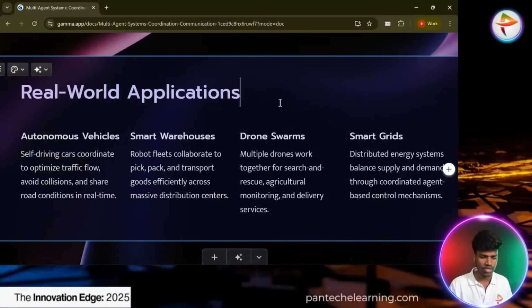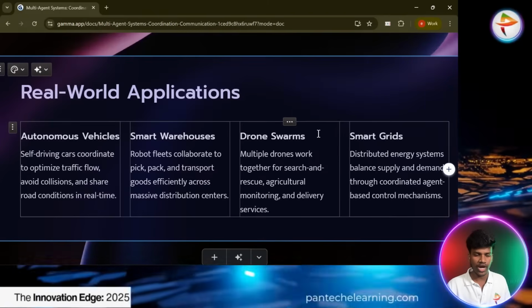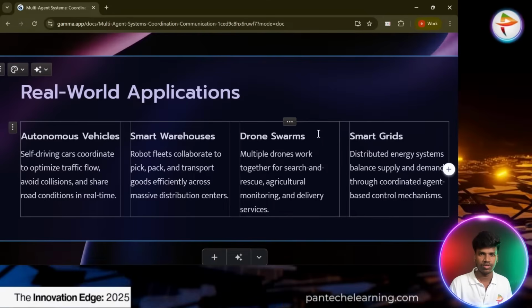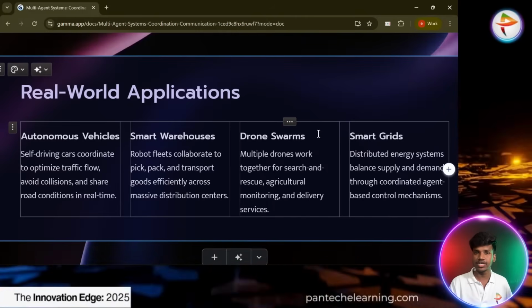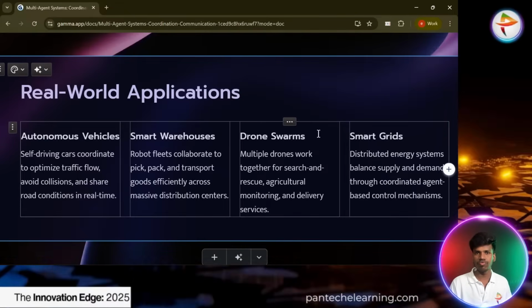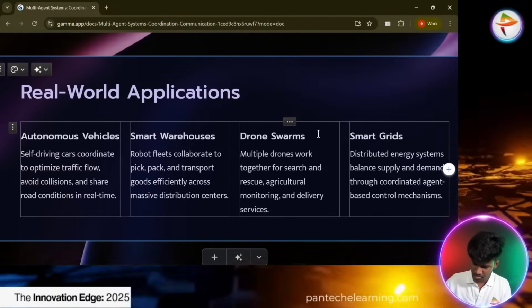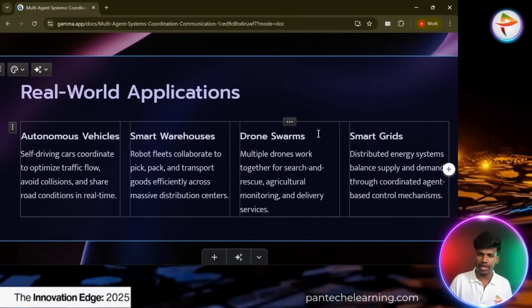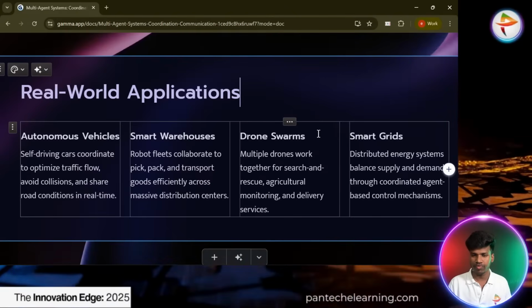That is smart warehouse. And drone swarms means multiple drones work together for search and rescue, agriculture monitoring, and delivery services. The most common and familiar one is the drone show, which everyone can see. The drones form the shapes of animals, human faces or letters. Everyone can watch that drone show, right?